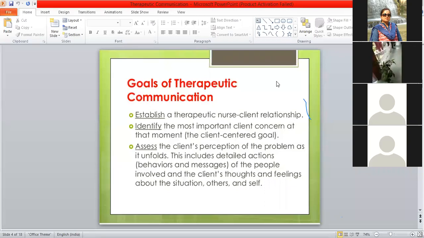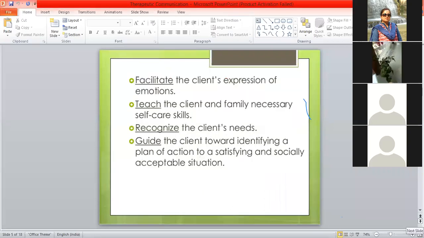Okay. Next, facilitate the client's expression of emotions. Yes, that is also a very important part of therapeutic communication. You have to identify the emotions that come with the patient's problem. All people are emotional; we cannot say that all are strong.